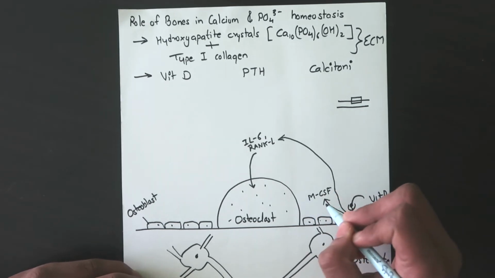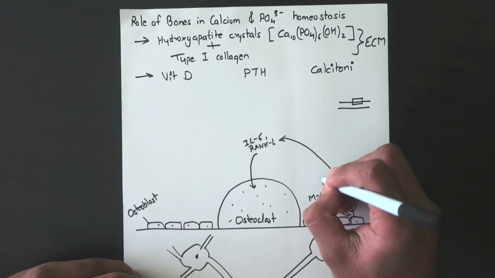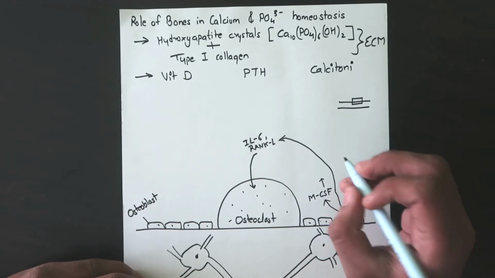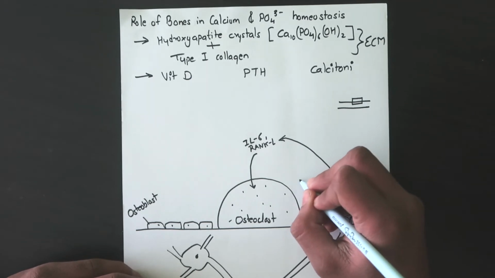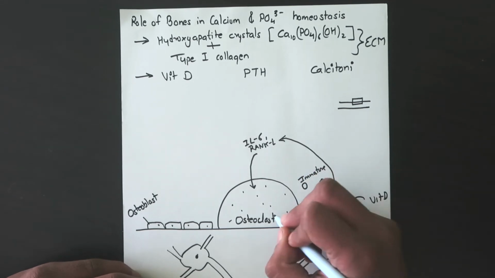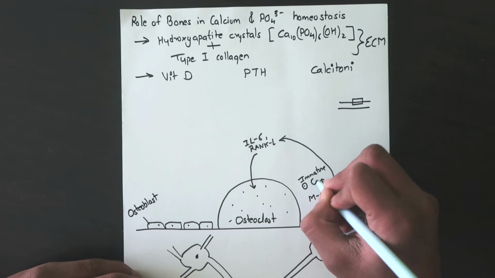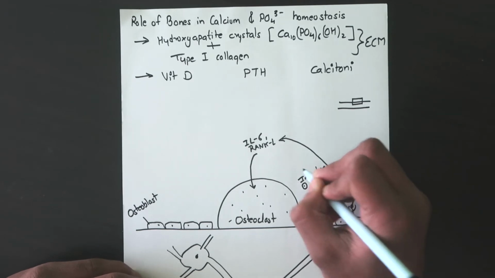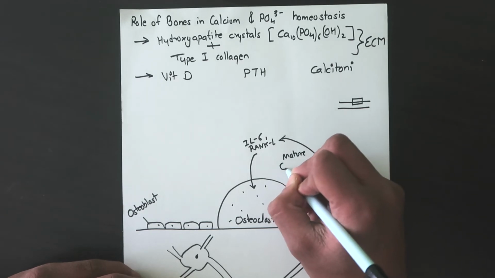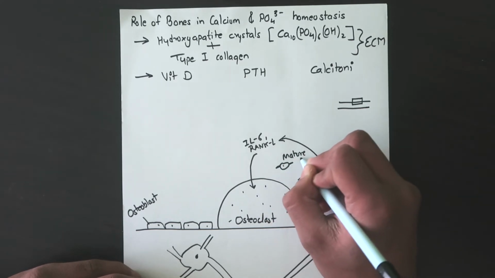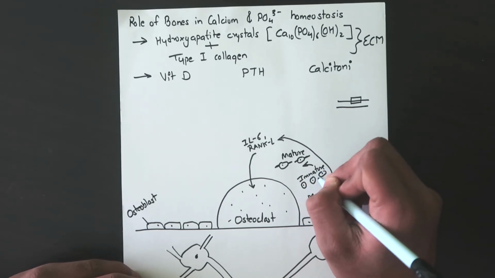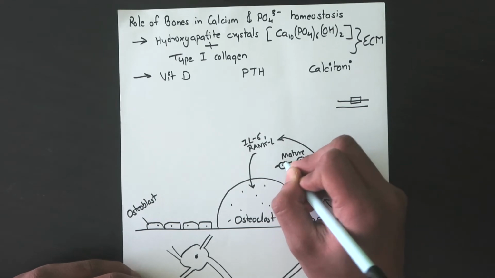I'm not sure what this M refers to, but what it does is convert immature osteoclast precursors into mature osteoclast precursors.